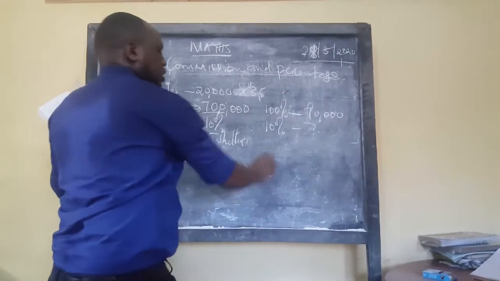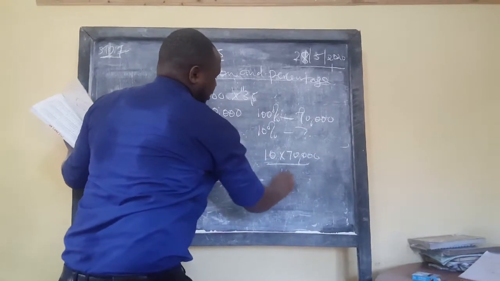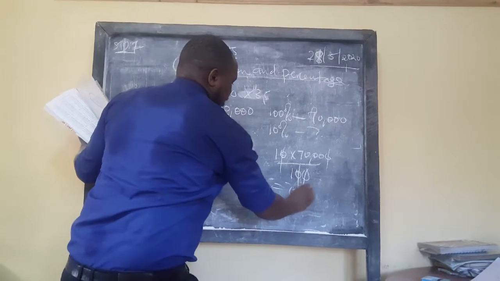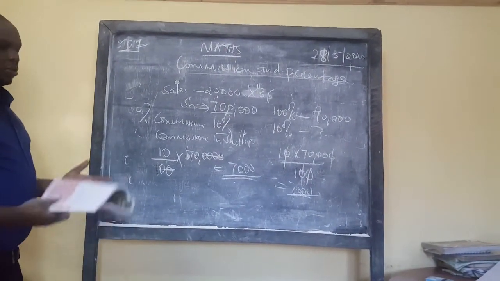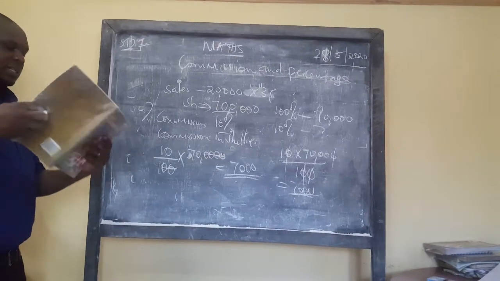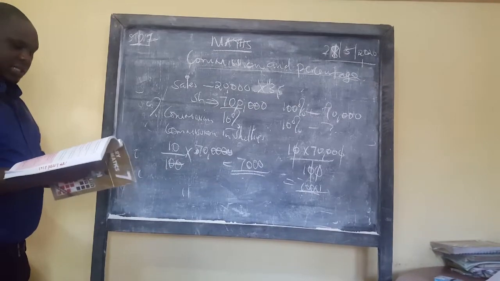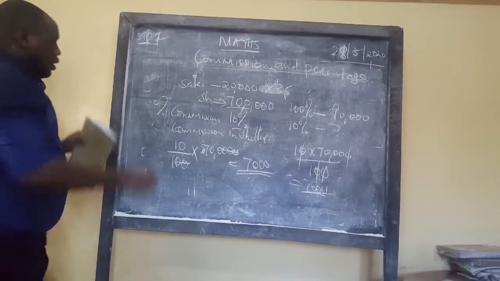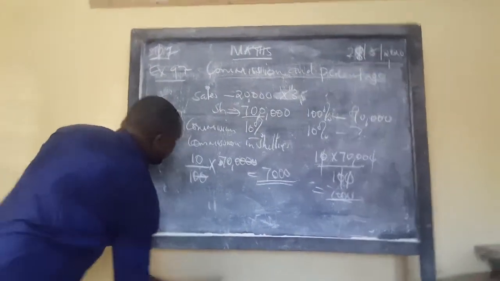That is what you received. So 10 times 70,000 over 100, and that is what will give you 7,000. You can see it clearly. So that is all about commission and percentage commission. In that regard, do exercise 97 about commission. Exercise 97. And we move to something else.